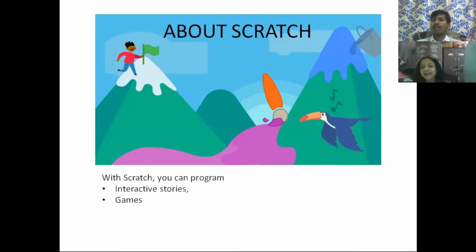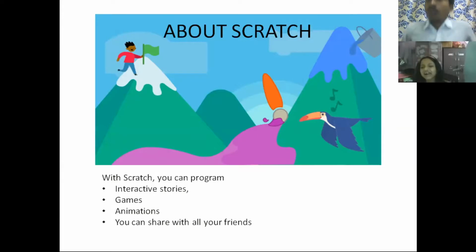Even Temple Run we can design in this, and Flappy Bird too. So simple to complex games we can design using Scratch. And animations, if you want to learn animations and graphical things, we can learn them very easily.